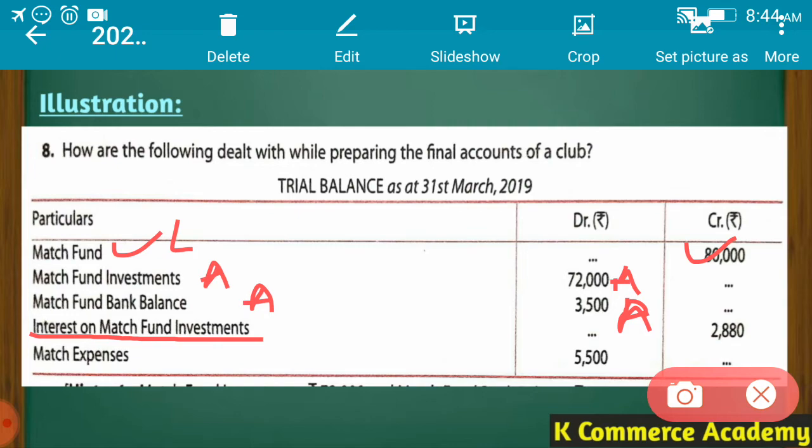Interest means an income related to this fund, and all the incomes, all the receipts will be added to this fund. So interest on match fund investment will be added to match fund, and match expenses will be deducted from match fund, obviously on the liability side of the balance sheet.